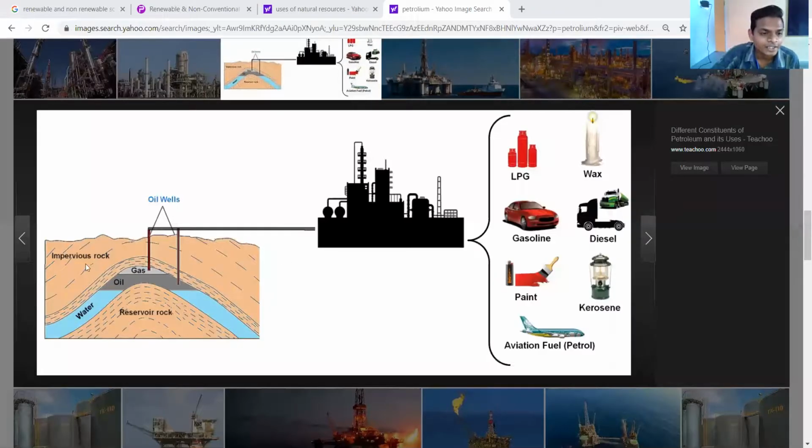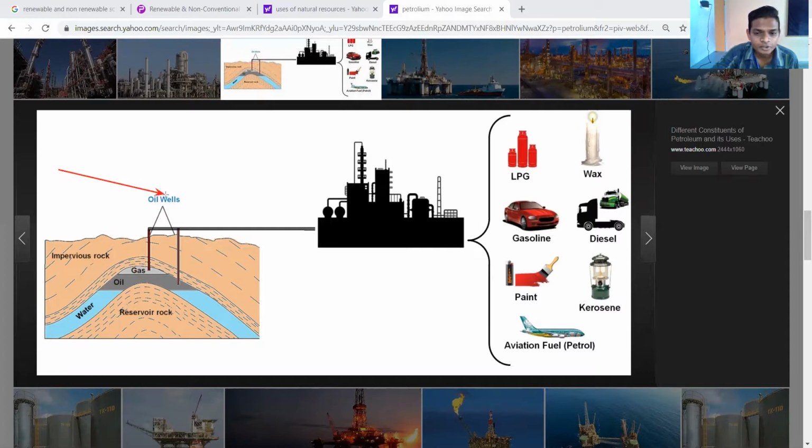Just see on your screen right now, oil wells are deep inside the earth. This is the oil well, the surface of the earth, and deep inside are gases, oil, water, reservoir, rocks.